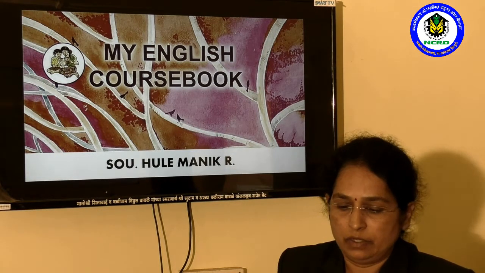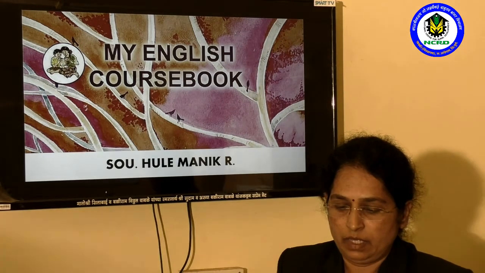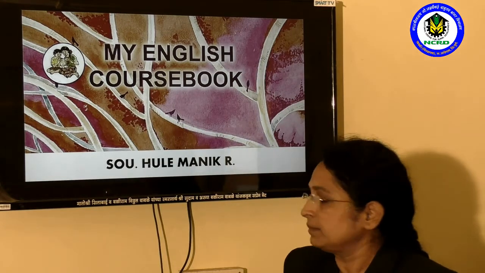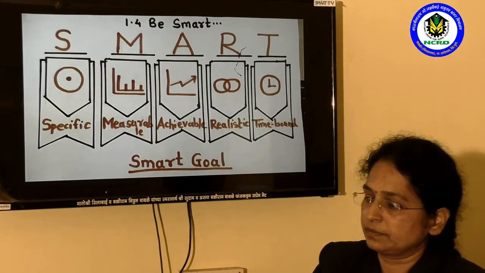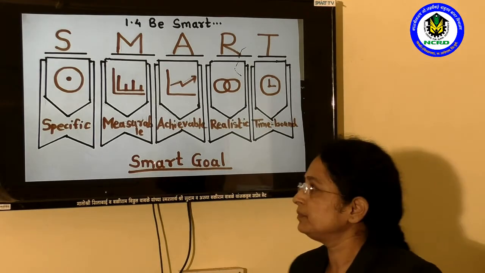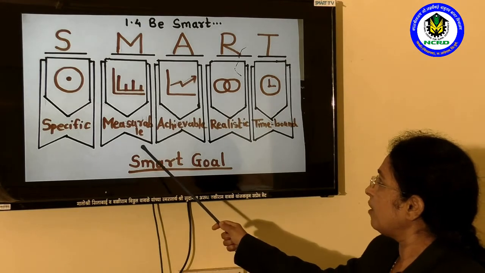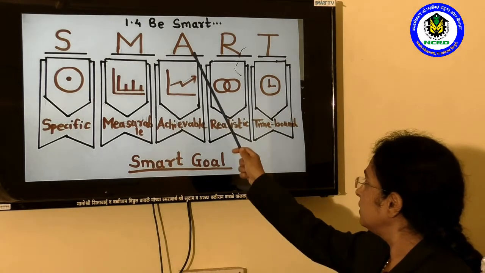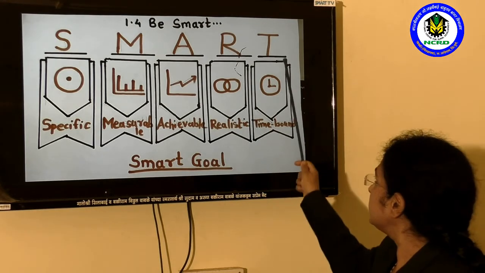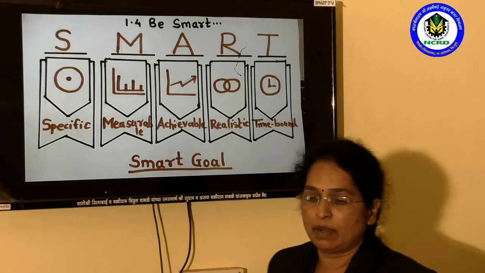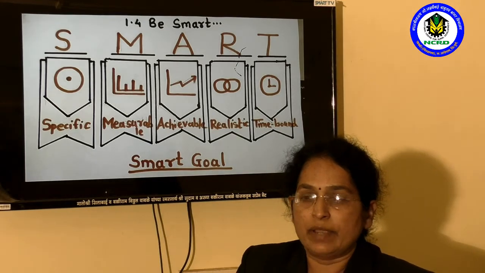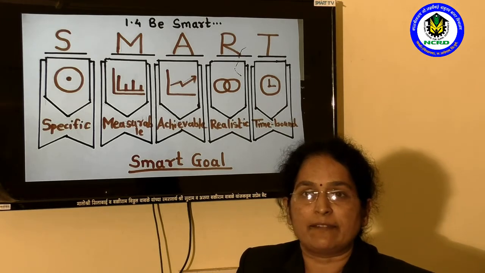In the last period we have seen that our goal must be SMART, and SMART stands for S for specific, M for measurable, A for achievable, R for realistic, T for time bound. So today we are going to see all these 5 steps in detail.